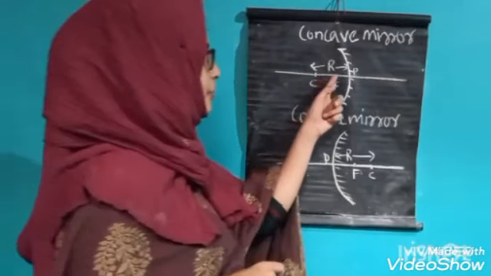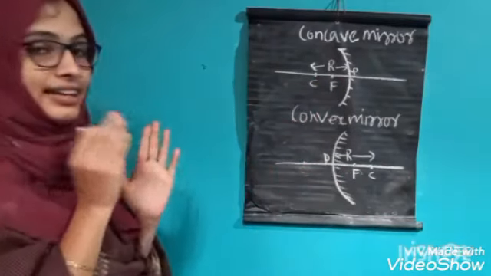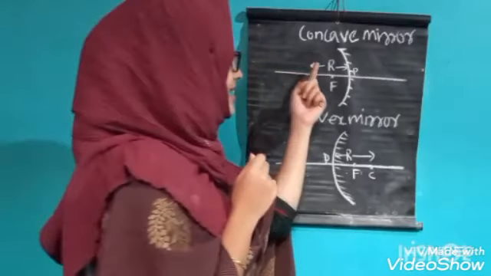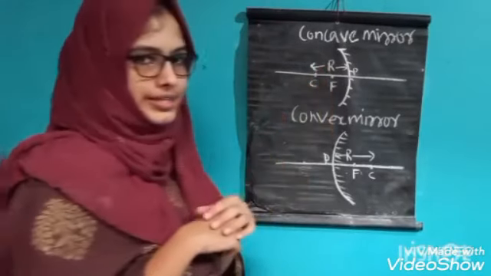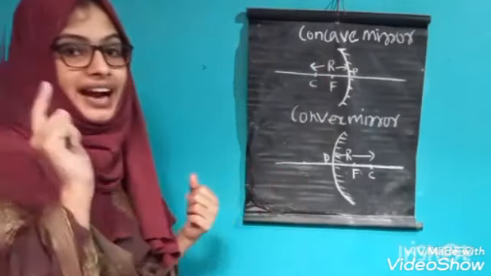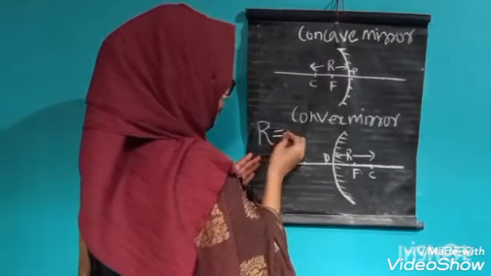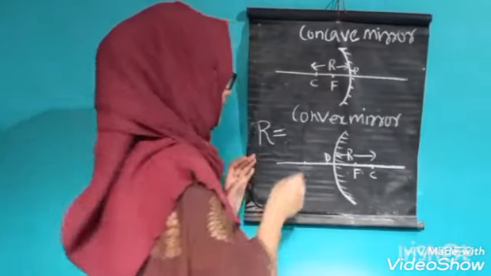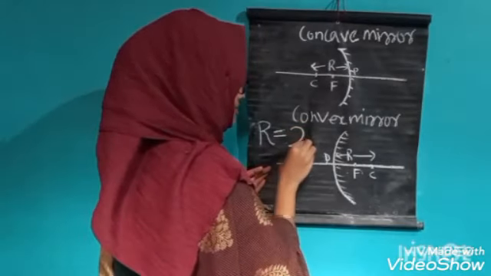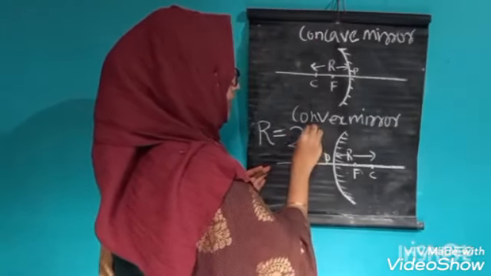Here you can see the focus, and there is a relation between this radius of curvature and the focus. The radius of curvature is denoted by the letter R. Radius of curvature is equal to 2 times the focal length.